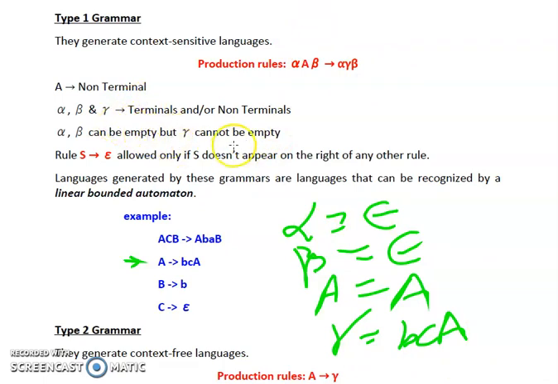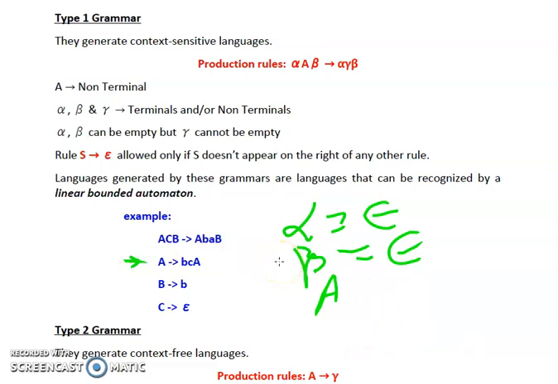According to our rule, we can have alpha and beta as empty, but gamma cannot be empty until and unless this rule is satisfied. So till now we haven't S tends to epsilon. There is no such rule in this production rule. So what we can find is gamma is equal to BCA. It is a combination of terminals and non-terminal. Alpha and beta are empty. They can be empty, and there is a single non-terminal on the left hand side of the production rule. That means this production rule is also valid according to type 1 grammar.